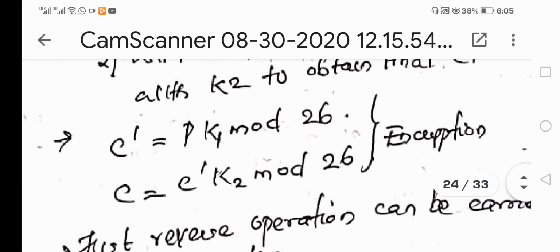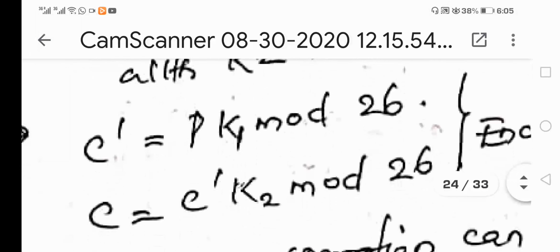ciphertext. Okay, so for example, this is the formula corresponding to each operation. C dash is the temporary ciphertext which is generated after performing the multiplicative cipher operation. P is the original plain text message which is made available at the initial stage. P into K1 mod 26, that is, the multiplicative cipher operation, is carried out here with the help of the first key. So P into K1 mod 26 is carried out.